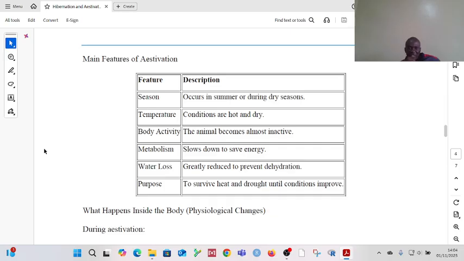The purpose, just like hibernation, is to survive. But in this case, the animal is trying to survive heat and drought. In hibernation, it will be surviving cold. But in aestivation, it is surviving heat, high temperatures.